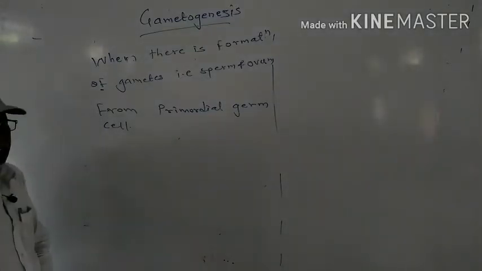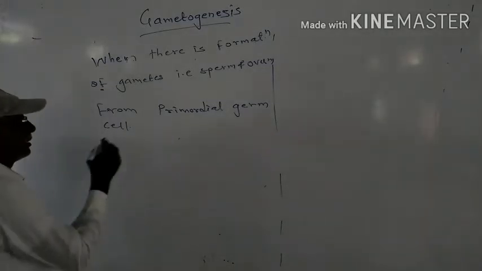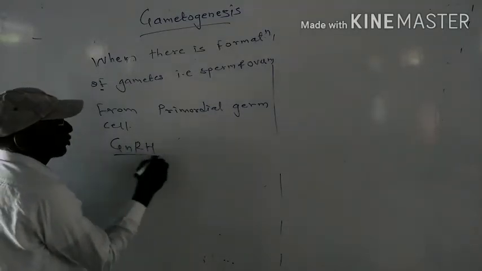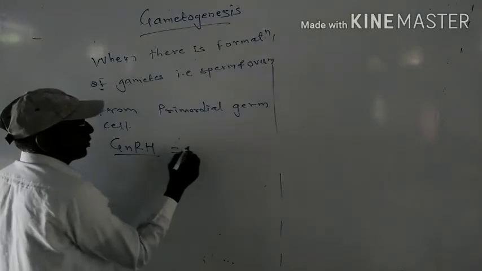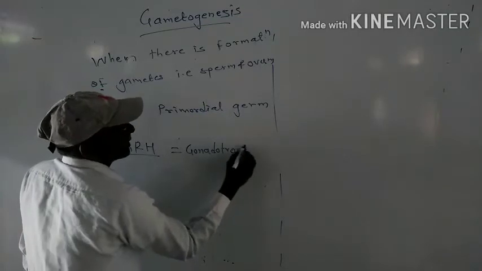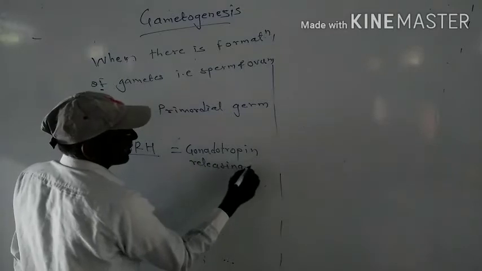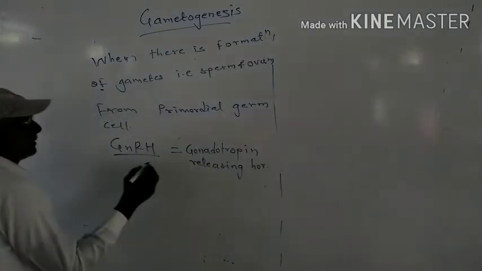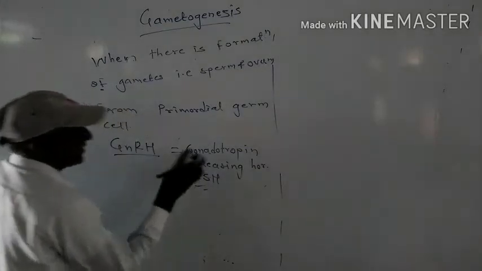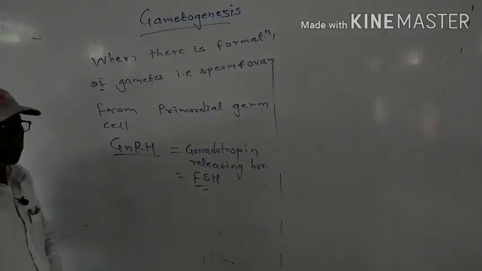For gametogenesis, mainly two hormones play an important role: GnRH, gonadotropin releasing hormone, and second, FSH. By the effect of these two hormones, the process of gametogenesis takes place.